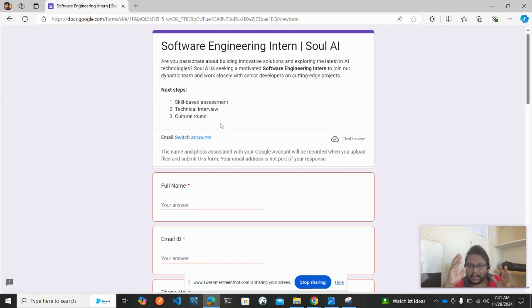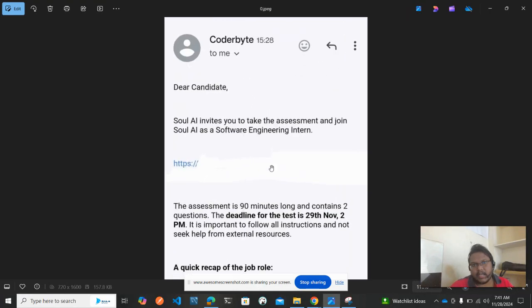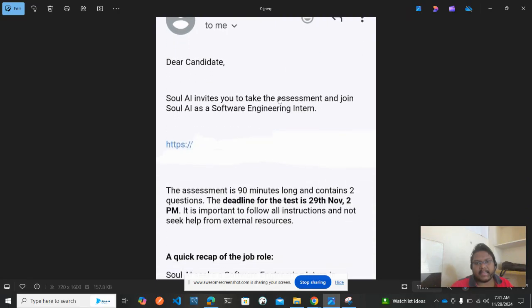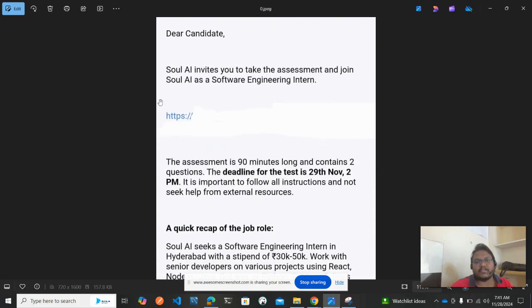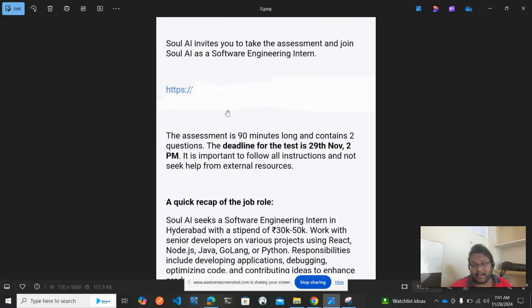Once you're done with this, you'll get a test mail within 1 or 2 days from Soul AI stating, dear candidate, Soul AI invites you to take the assessment and join Soul AI as a software engineer intern, and this is the test link. I have hidden that because it's confidential.